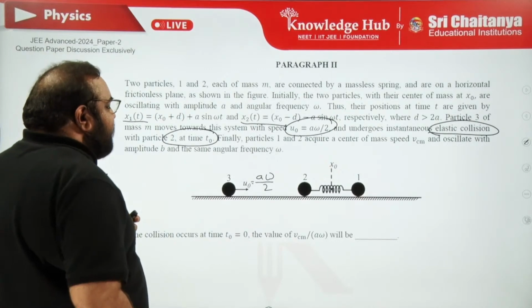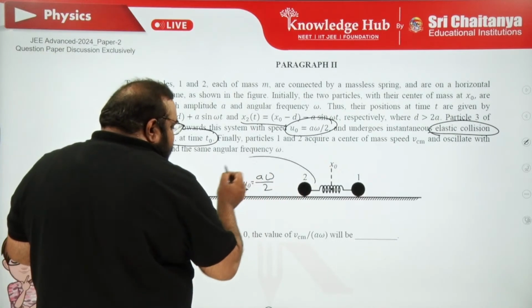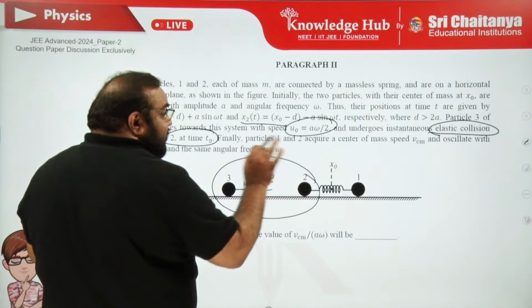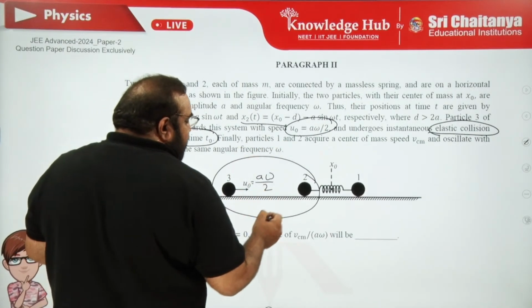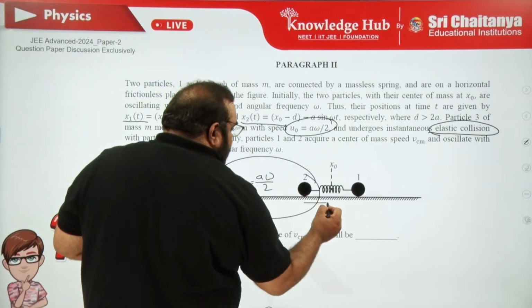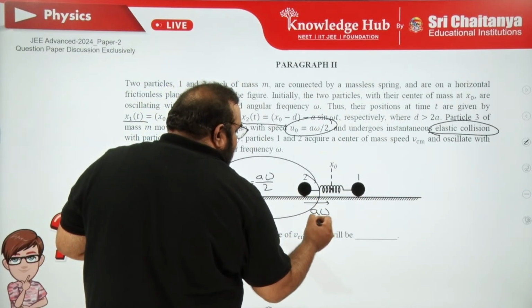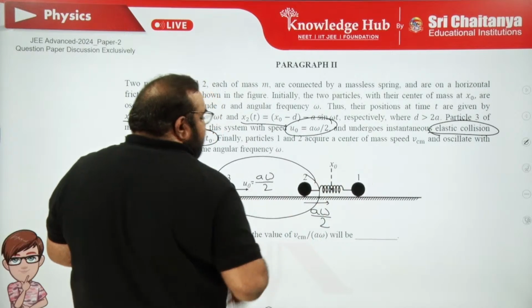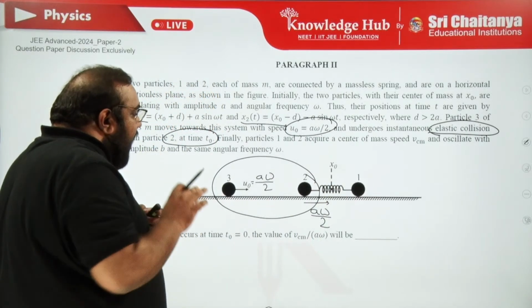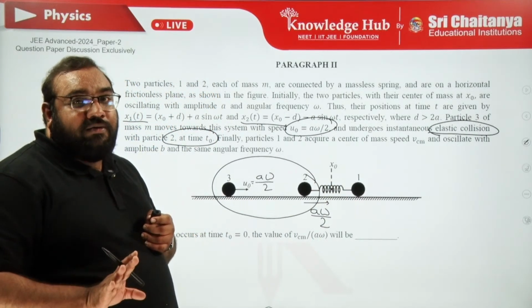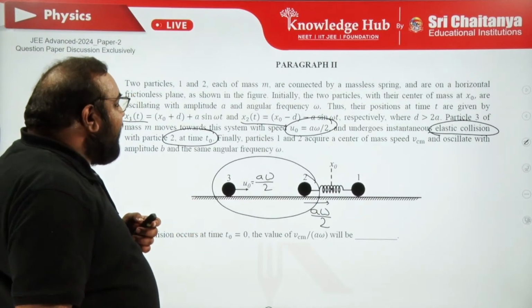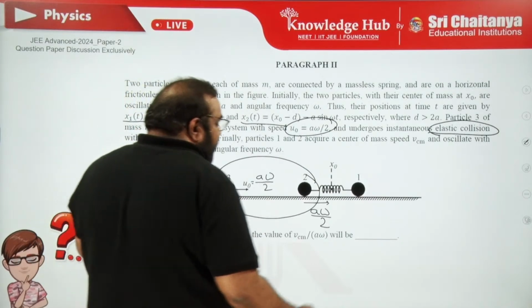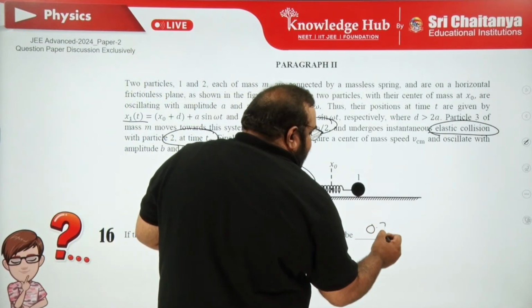Simple logic is, between these two, elastic collision means velocities will be interchanged because of the same mass. So this tries to move with a velocity a omega by 2. Second one is at rest. So apply conservation of linear momentum. Clear? That's it, conservation of linear momentum. Then Vcm by a omega, we will get 0.75.